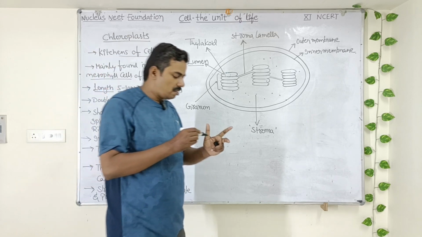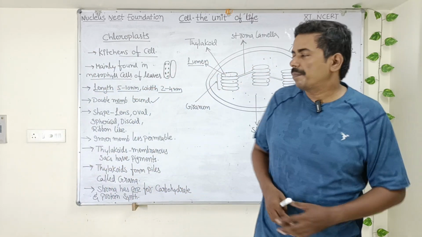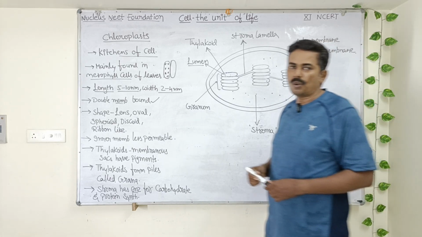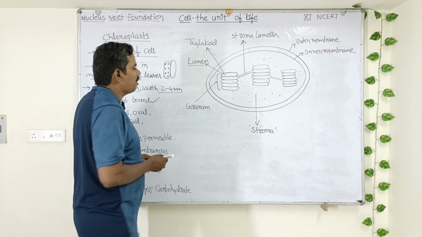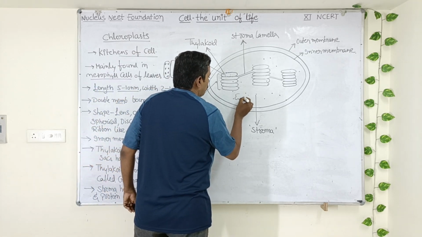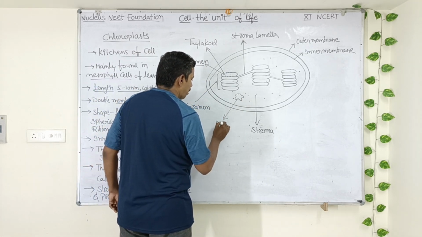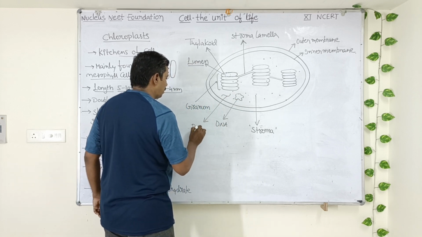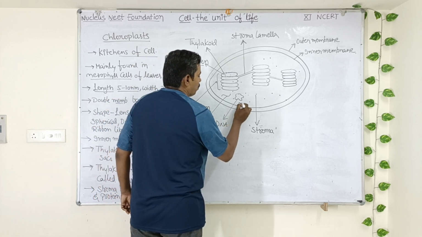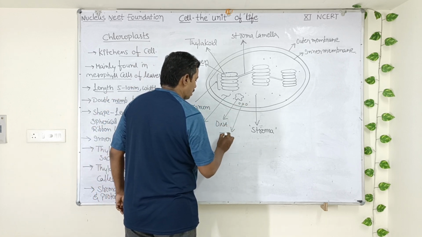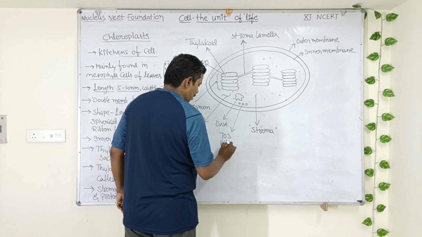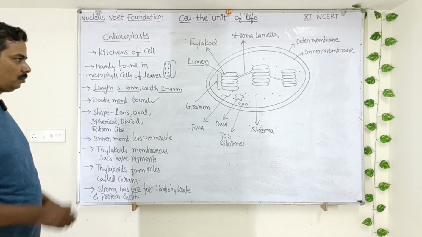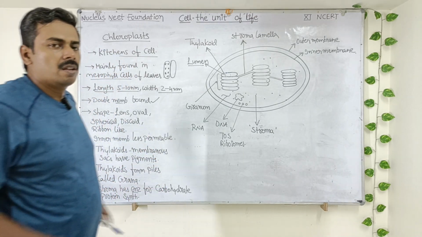Okay. So the main process of photosynthesis is taking place in the grana, and also a part of the photosynthesis is taking place in the stroma. So other than this grana, what else you can find in the stroma? You can find circular DNA just like mitochondria, and there is also RNA, ribonucleic acid. You can also find ribosomes. What type of ribosomes? 70S ribosomes are also present in the chloroplast. So these are all things which you can find in the chloroplast.